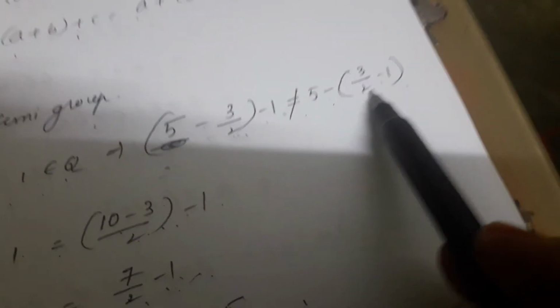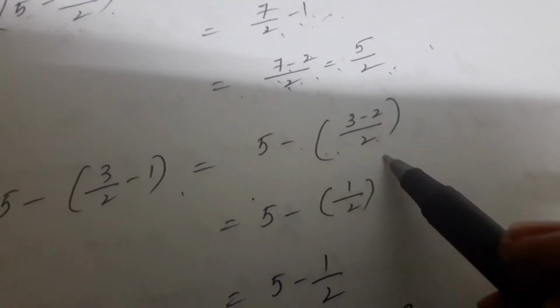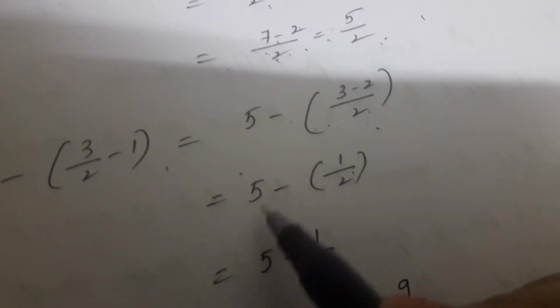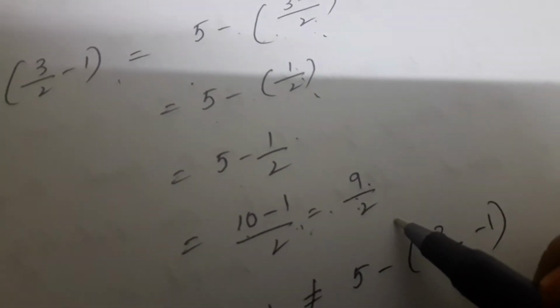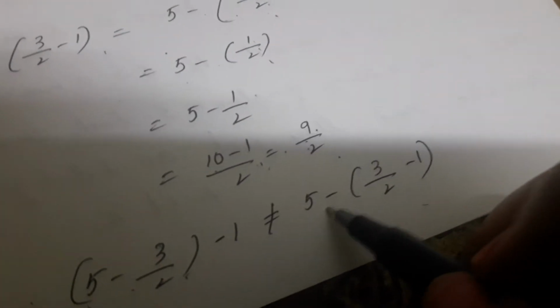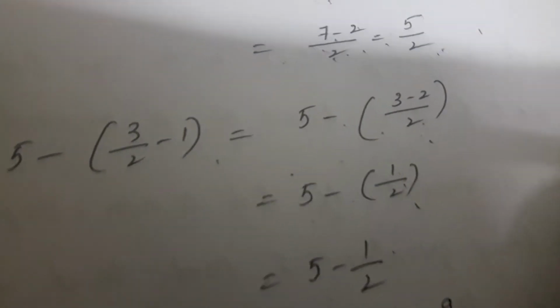Again we consider here 5 − (3/2 − 1). 5 − (3 − 2)/2. (3 − 2)/2 can be written as 1/2, so 5 − 1/2 is equal to (10 − 1)/2, which is equal to 9/2 here. Therefore, (5 − 3/2) − 1 is not equal to 5 − (3/2 − 1). Therefore, Q is not a semi-group under subtraction, that is minus.